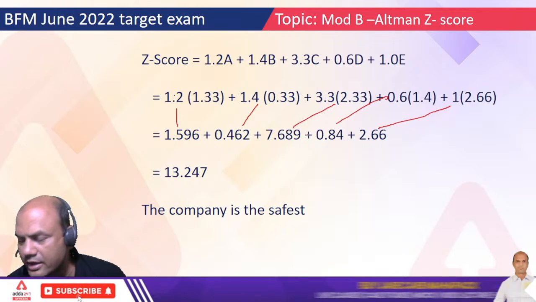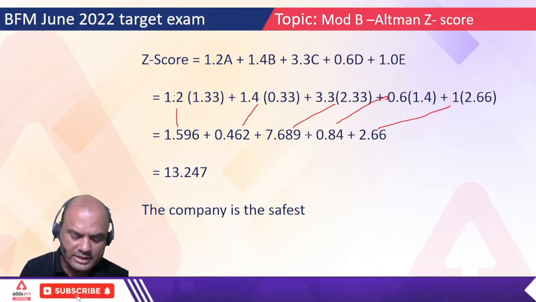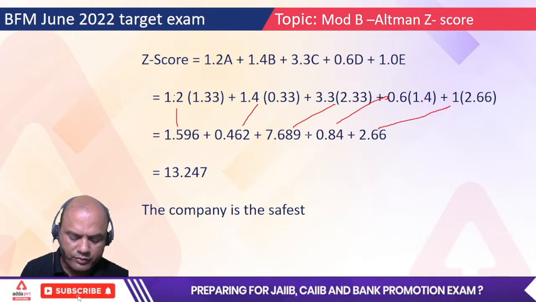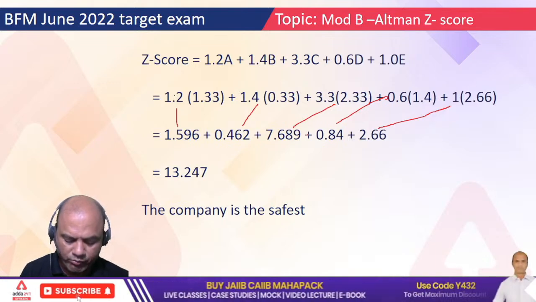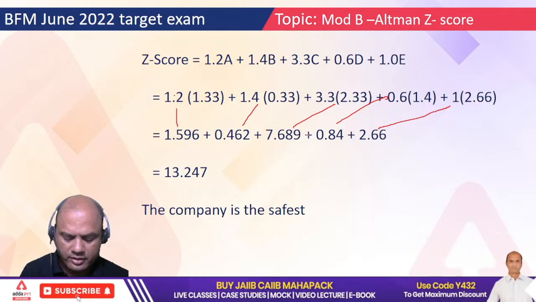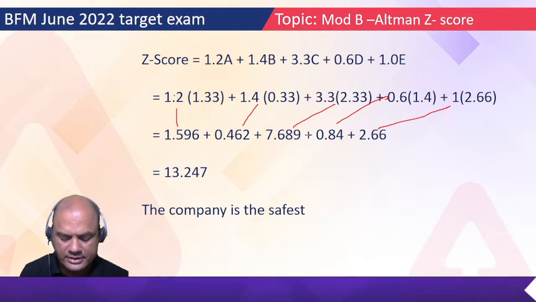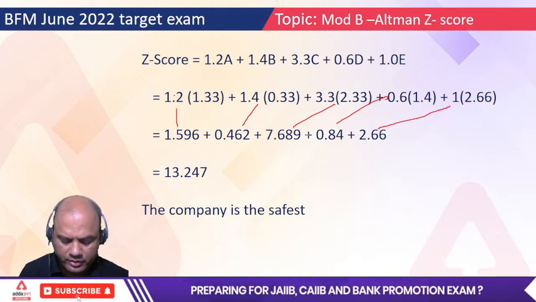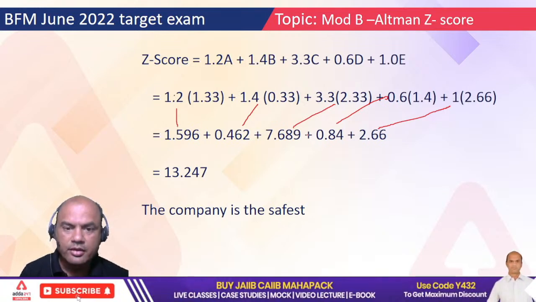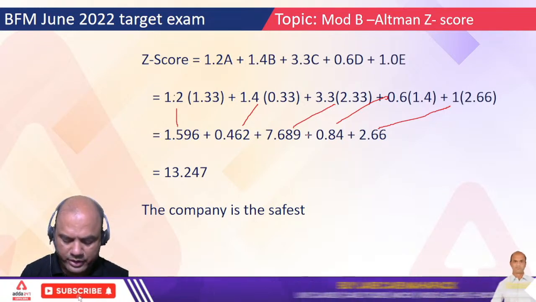Okay, I'll do it here again. Okay, 1.596. Solve it here only. Use a simple calculator in the exam. Never use this scientific calculator. Okay, plus 1.596 plus 0.462.